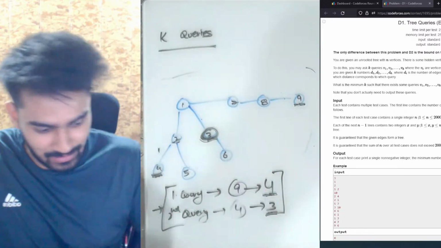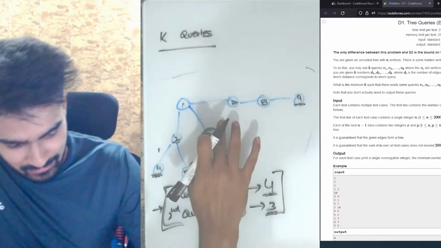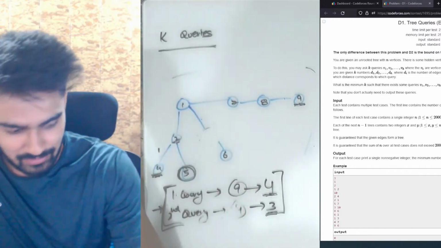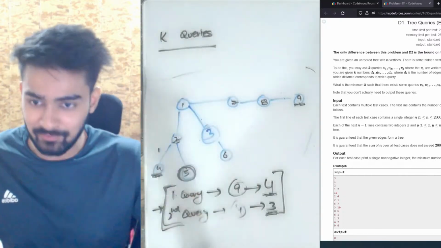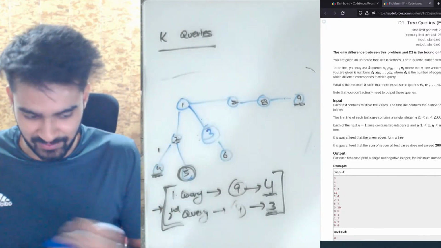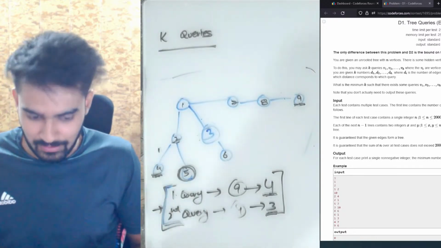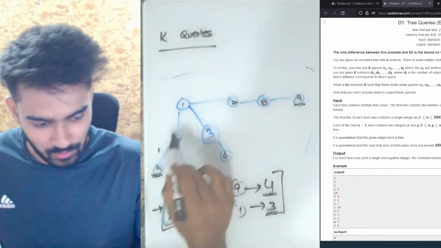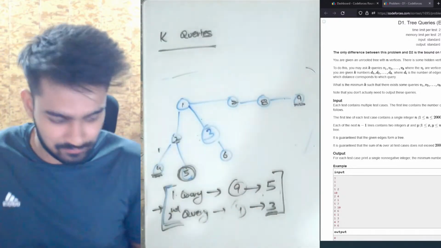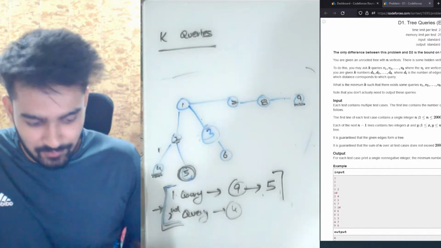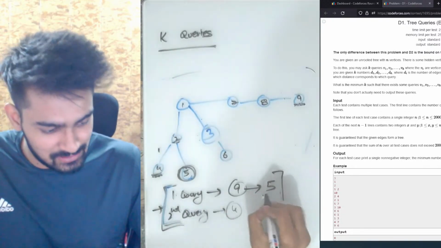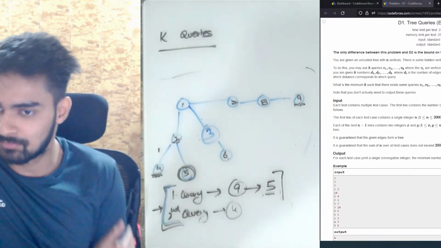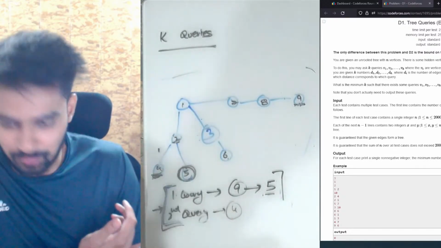Is that clear? That is why we need 2 queries. Now, let's say instead of 3, the hidden node was 5. Can we still figure out that 5 is the hidden node using these 2 queries only? When we make a query from 9, the distance of 9 from 5 is 1, 2, 3, 4, 5. So this distance is 5. Since this distance is 5, we see how many nodes have a distance of 5 from 9. There are actually 3 nodes, 5, 4 and 6. So our answer could be 4, 5 or 6.